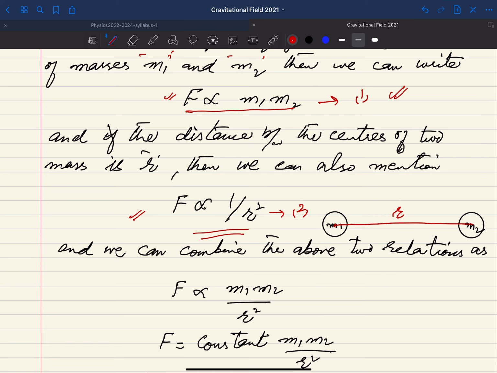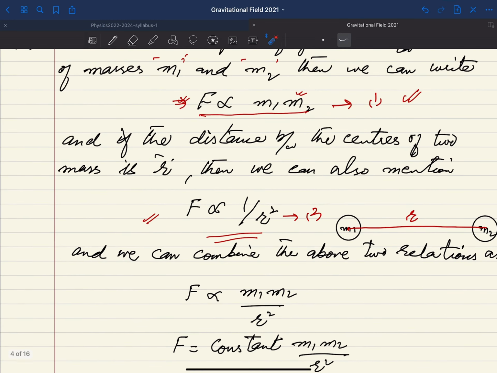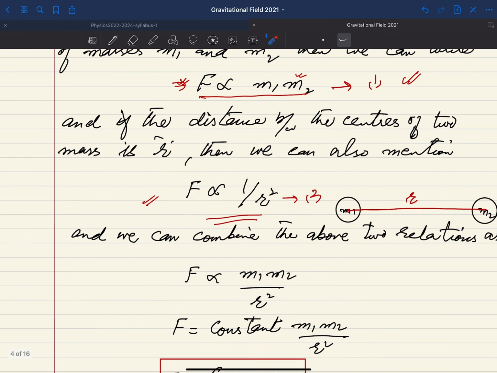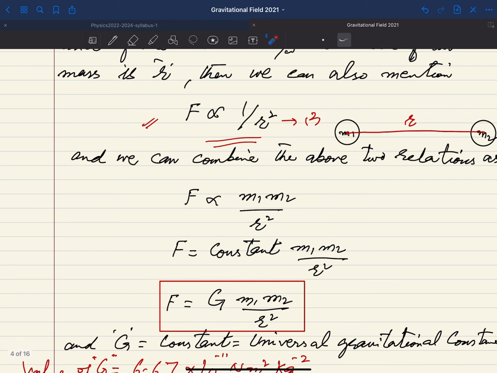to this conclusion that force between two point masses will be directly proportional to the product of their masses and inversely proportional to the r square, the square of the distance between them. Now if you have these two relations 1 and 2, and of course both of these relations are related to the force, so you can combine relations 1 and 2, and something like this you will get, that F is directly proportional to m1 m2 divided by r square.